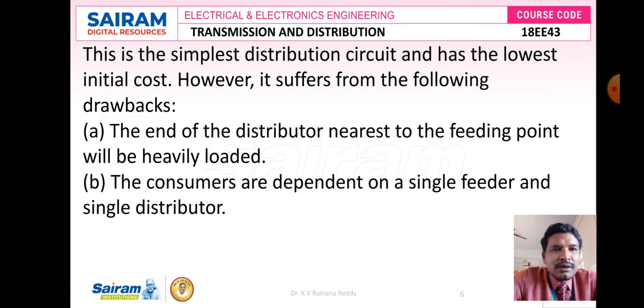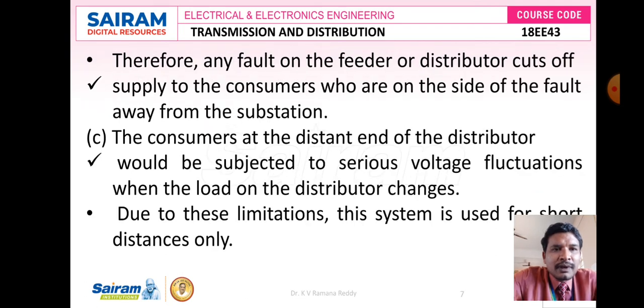However, it suffers the following major drawbacks. The end of the distributor nearest to the feeding point will be heavily loaded. The consumers are dependent on a single feeder and single distributor. In order to overcome these drawbacks, we have to switch over to another distribution system.